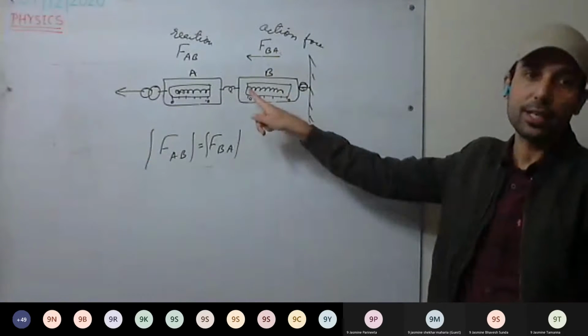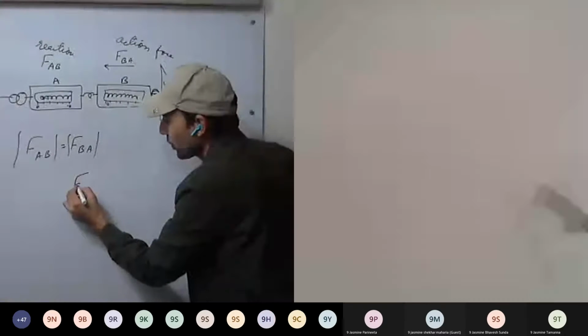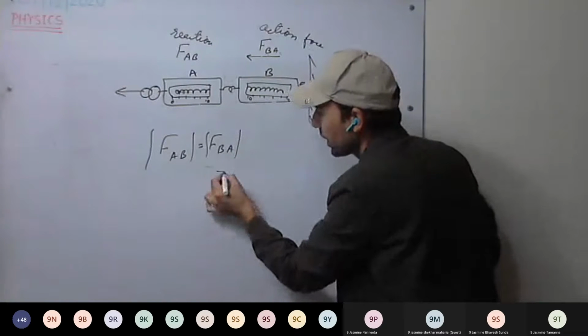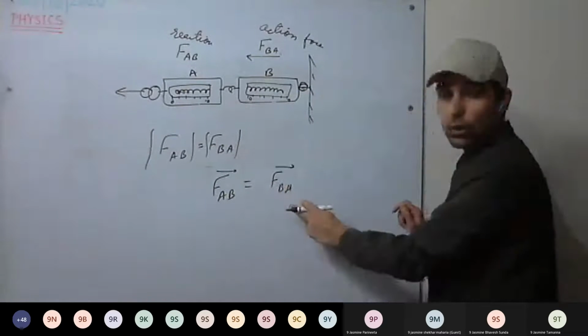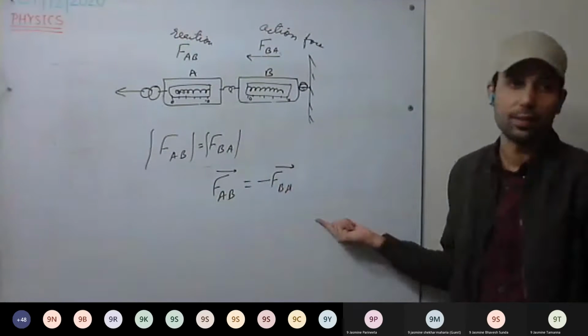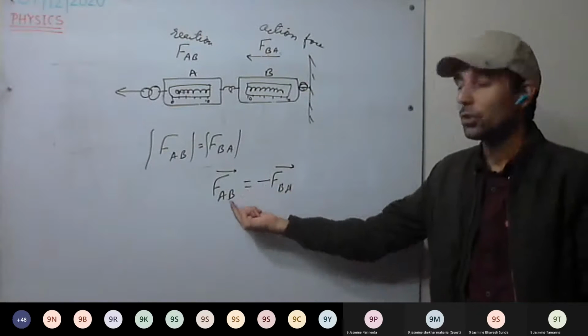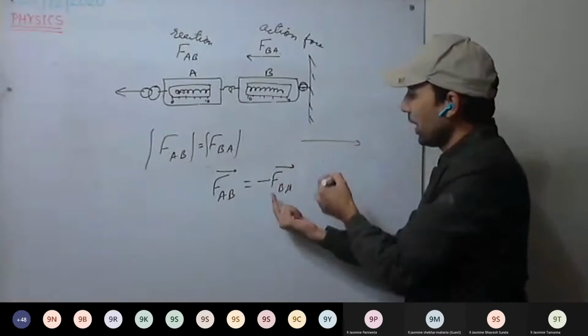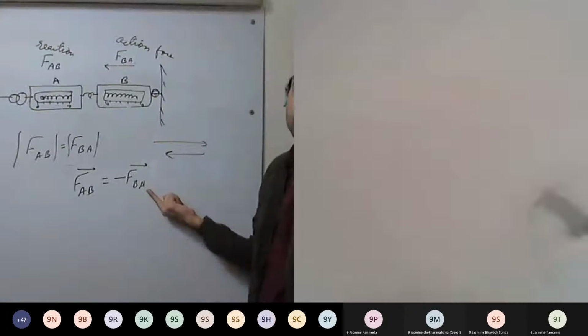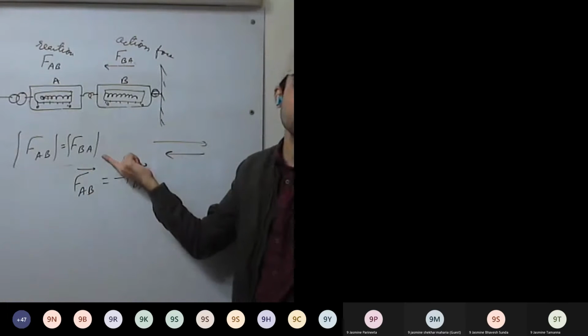But in direction, they are opposite. If we consider them as vectors, these are the two forces and this is how they are related. The negative sign shows the direction. If this is in this direction, FBA will be opposite to it. But they are equal in magnitude.